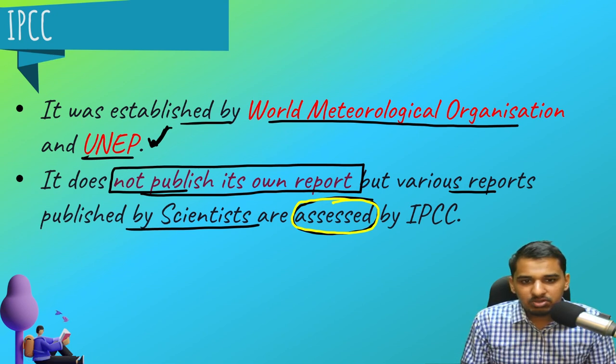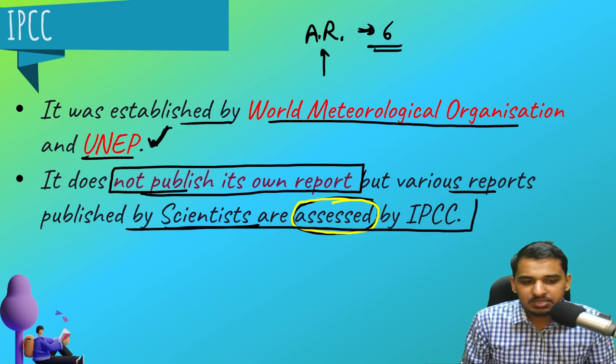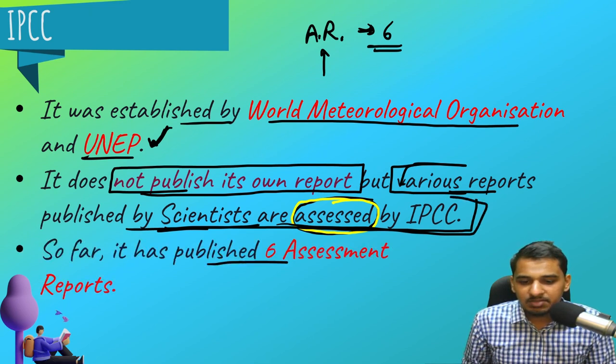That is why the reports given by IPCC are known as assessment reports, AR. Until now, 6 assessment reports have been released by IPCC. We will be seeing that. So you should know that IPCC does not publish its own report. It assesses the various reports published by the scientists. This is very important. So far it has published 6 assessment reports, 6 ARs. So let us look at them one by one.